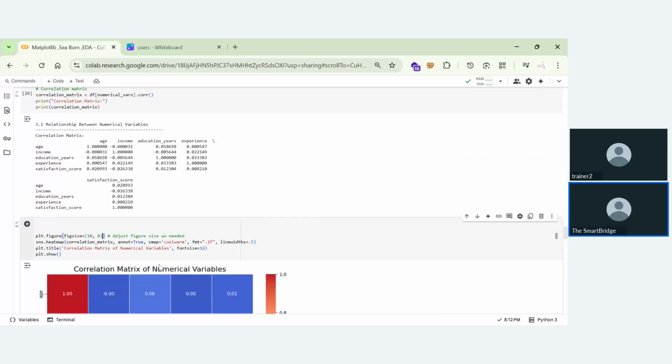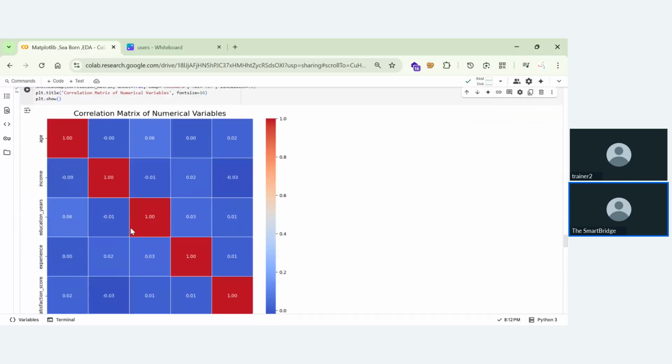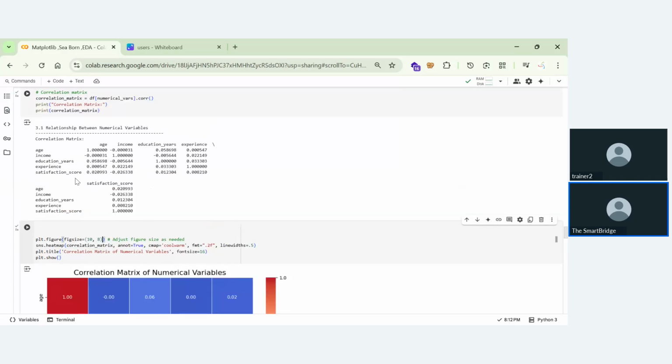Okay, so imagine we're having a matrix like this, and if you're having a satisfaction score of this thing, that means you're having a higher age. So if you're having more age, you'll be having more education, experience and everything. So based upon what you are having, we'll be having some analysis here.